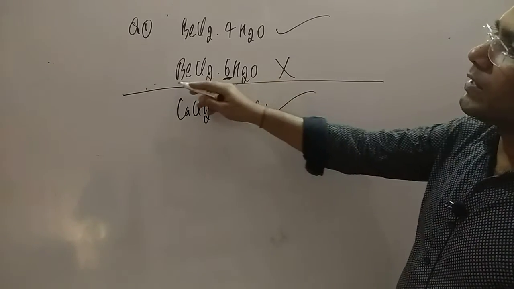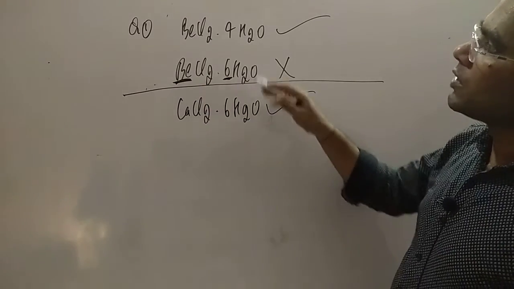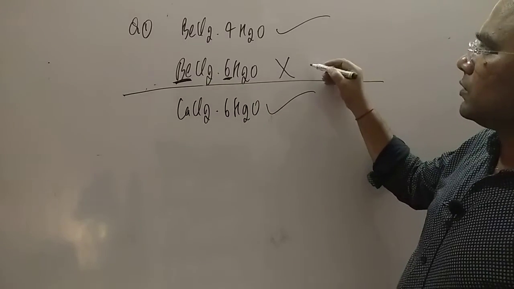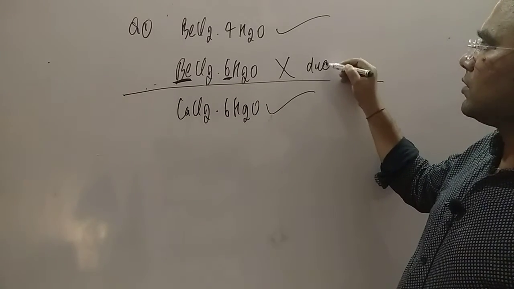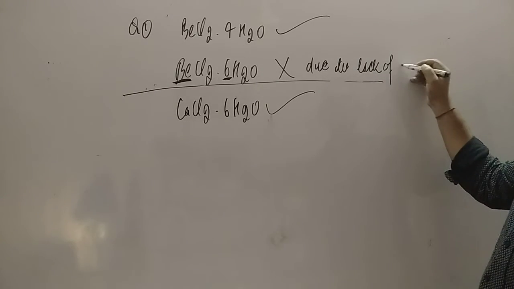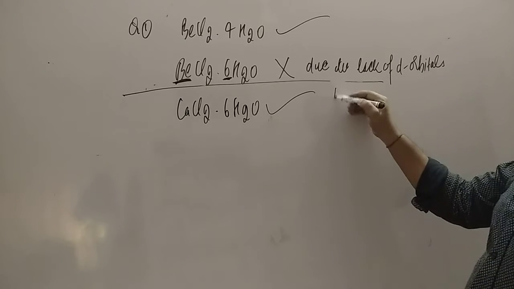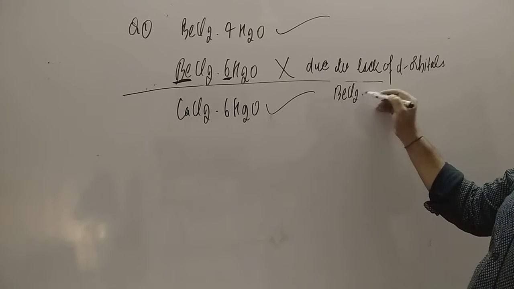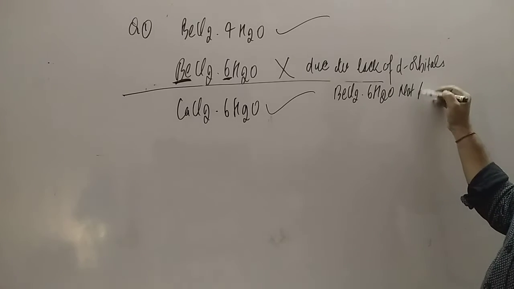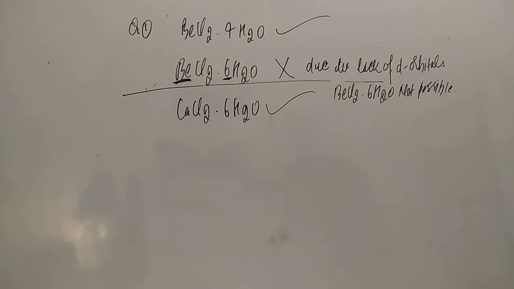There is no d orbital in beryllium, so it can extend maximum up to 4 but not 6. So due to lack of d orbitals, BeCl2.6H2O is not possible. Why, student? Because it will not extend its valency.